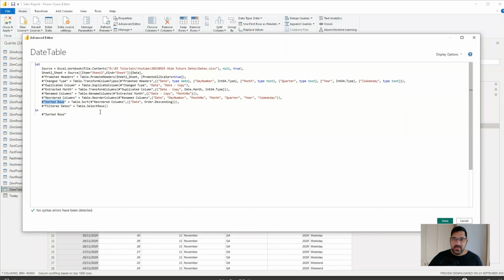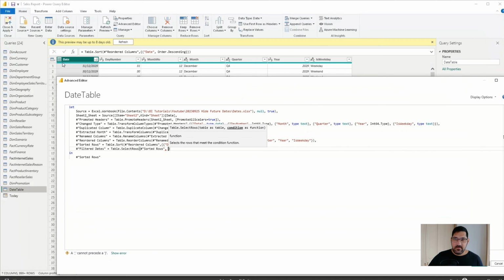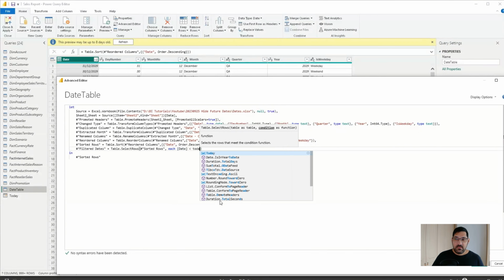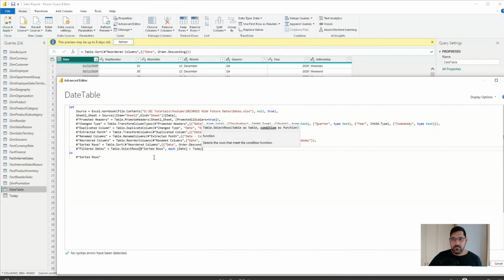So let's just copy and paste that in. And what we're going to say is where each Date is less than Today. And Today is going to reference this query, or at least the result from that query. And finally, we want to replace the sorted rows. So I'm going to copy that down here.